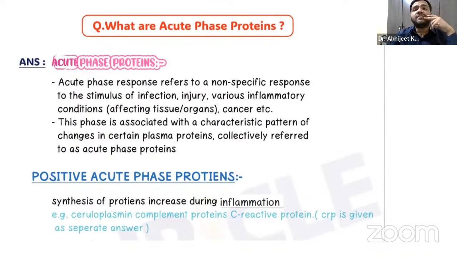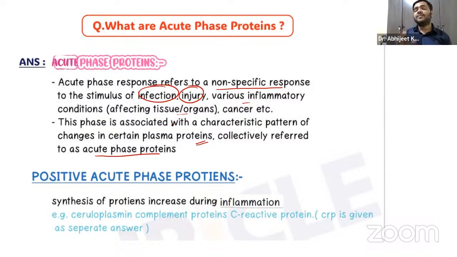Now, coming on to the next one, what are the acute phase proteins? Basically, they refer to a non-specific response to the stimulus of any short-term infection, any injury, or any inflammatory condition that is affecting any tissue. Basically they are a characteristic pattern of changes in the plasma protein levels, and they are called the acute phase proteins.